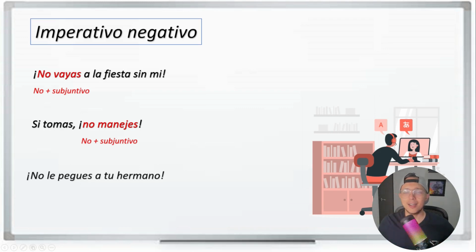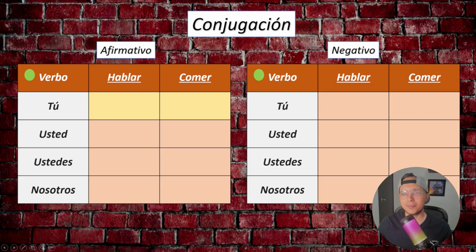And last, no le pegues a tu hermano. One more time. No le pegues a tu hermano. Hey, don't hit your brother. So, pegues will be the subjunctive verb, and we say in negative, no le pegues. Now, let's take a look at the conjugation chart.